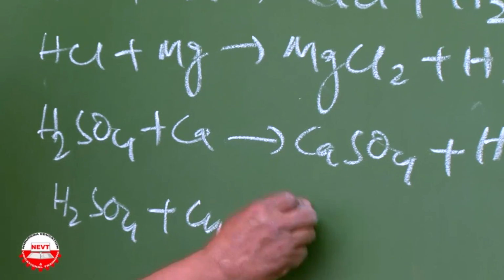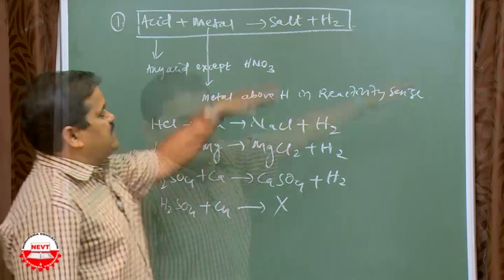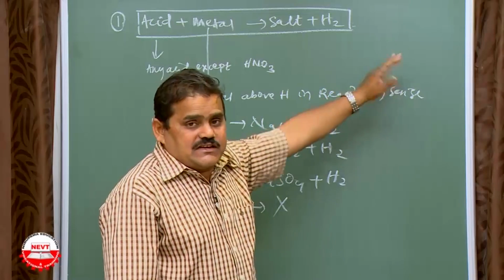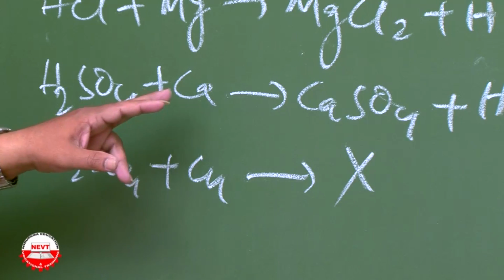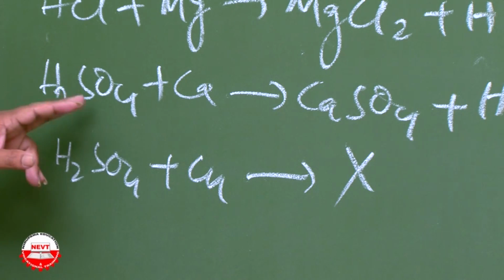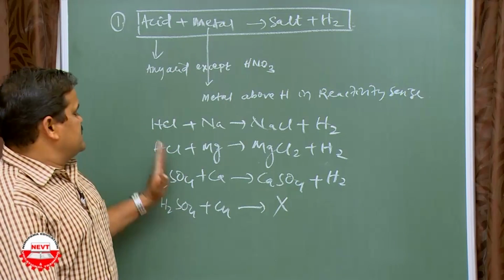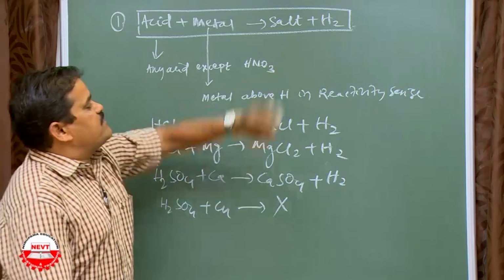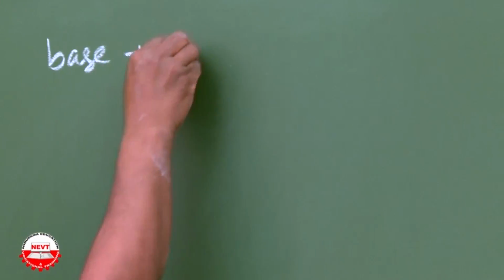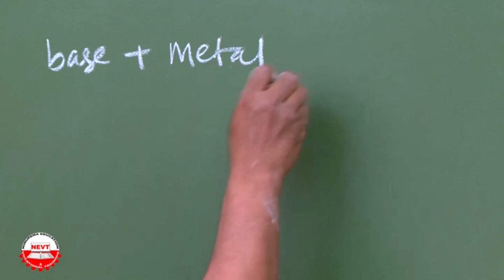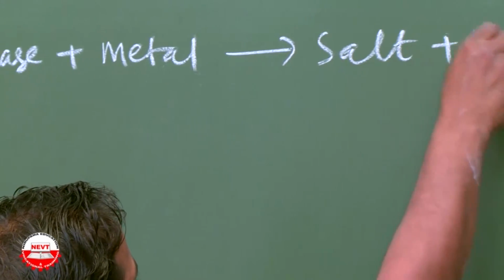Here if you take, let's say, H2SO4 plus copper, this is no reaction because copper is present below hydrogen in the reactivity series. So it never undergoes a displacement reaction. Actually here calcium sulfate forms and hydrogen is displaced. Since a displacement reaction takes place, therefore we take metals above hydrogen. Okay? Second part, base with metal. It also gives salt and hydrogen.